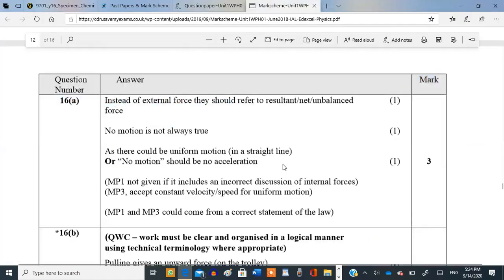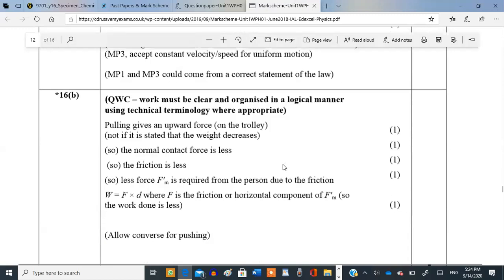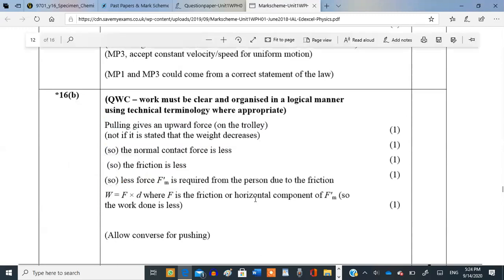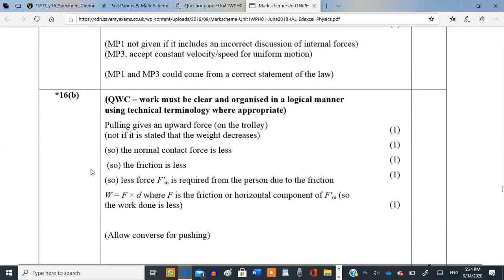The marking scheme: pulling gives an upward force on the trolley. Okay, we did that, the upward component of force. Normal contact force is lesser, friction is less, so less force is required by the person due to friction, meaning less work is done against friction. Friction is the horizontal, where F is the horizontal component, F is the friction.